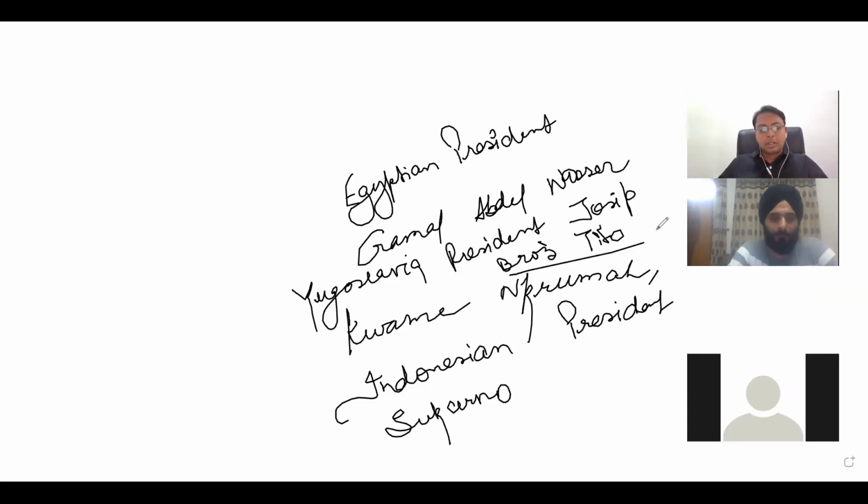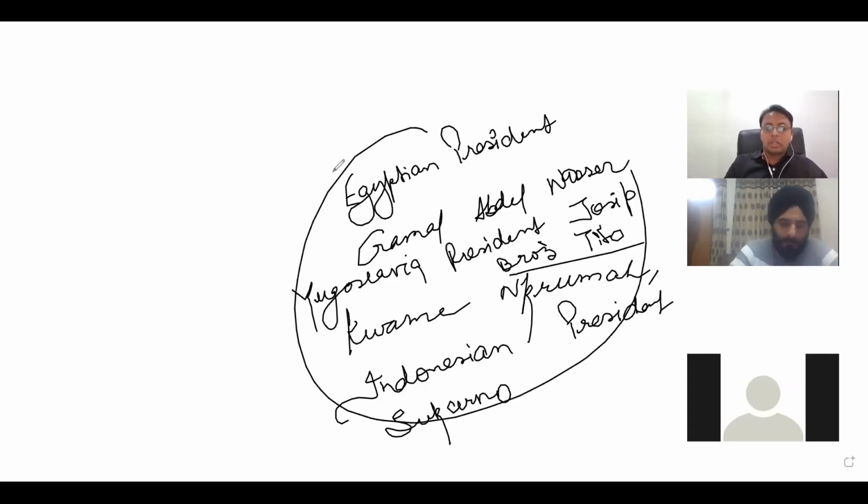So these third world countries, not all, but a few of them, thought that we should be neutral. We should not be sided with the USA or USSR. And the Indian Prime Minister Jawaharlal Nehru had a prominent role in the creation of this non-alignment movement.